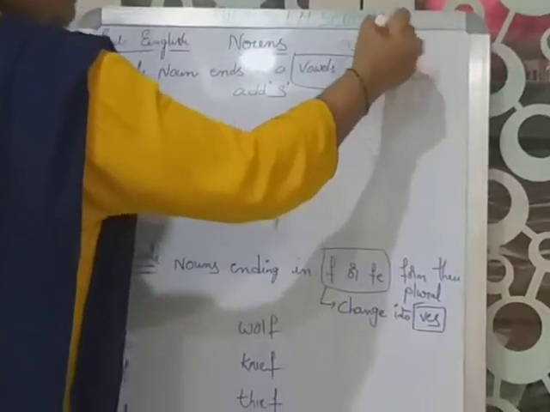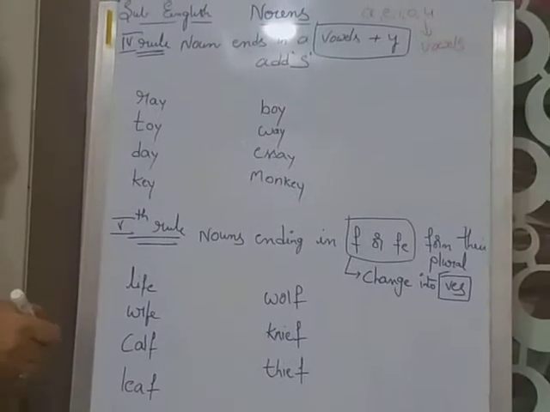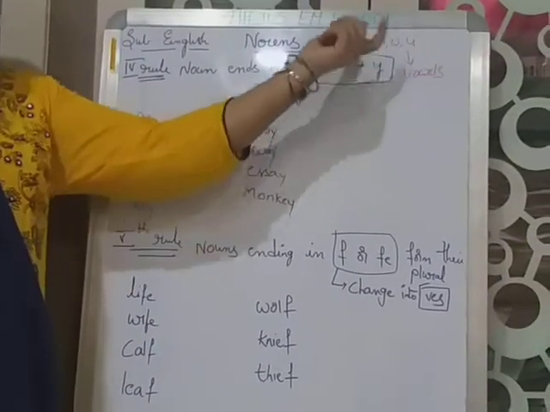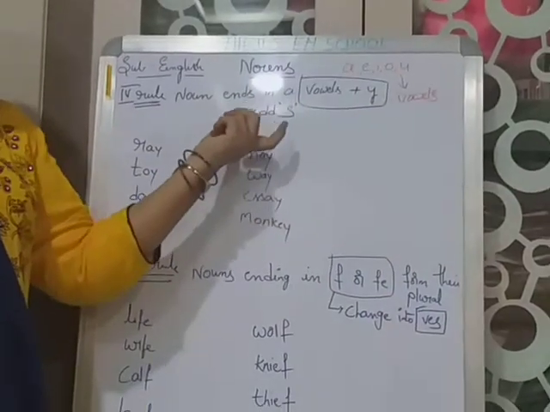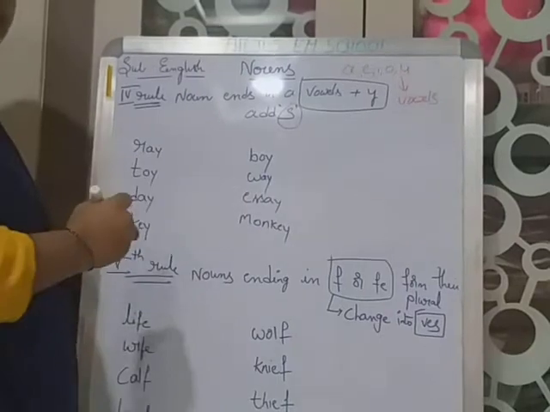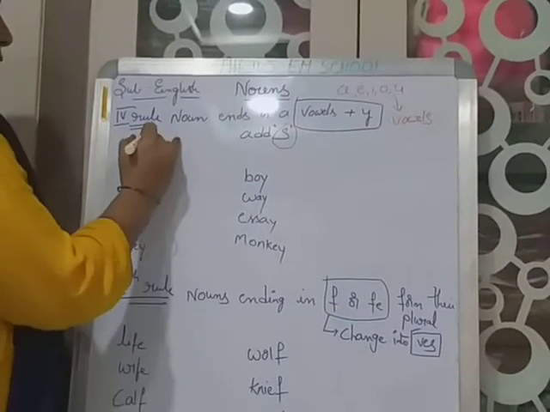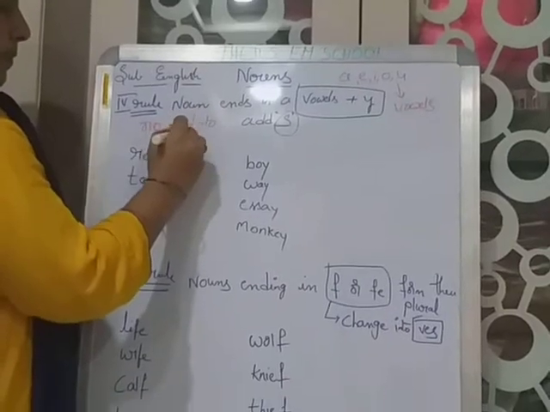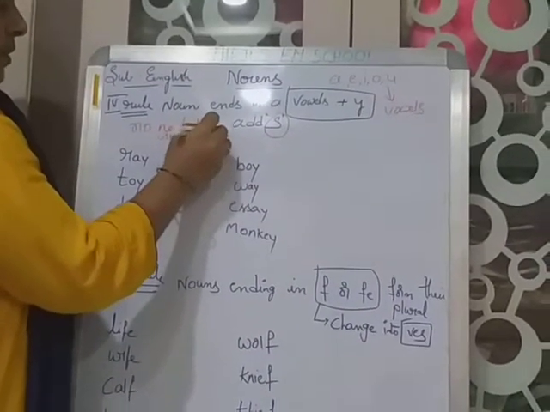A, E, I, O, U are vowels. So for nouns ending with vowels plus Y, we have to add only S. No need to remove Y. Children, no need to remove Y.